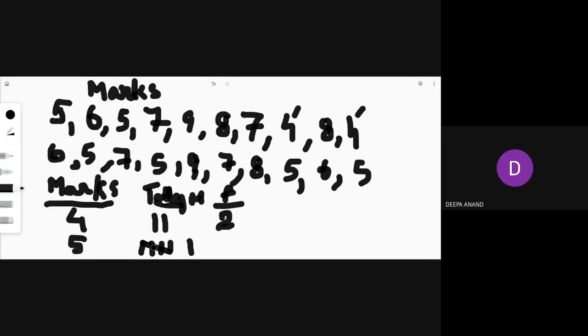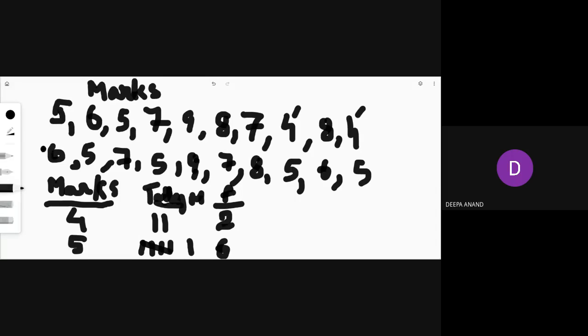So 1, 2, 3, 4, 5. Normally we cut it with 5. Cross it with 5. 1, 2, 3, 4, 5. Then the next group starts with only 1 in the next group. So put it like this. So how will you count it? 1, 2, 3, 4, 5, 6. So the frequency of the second class is 6.